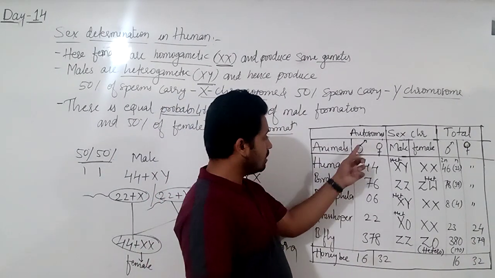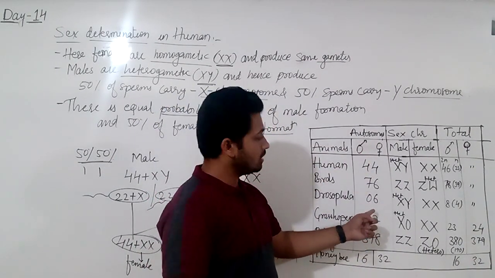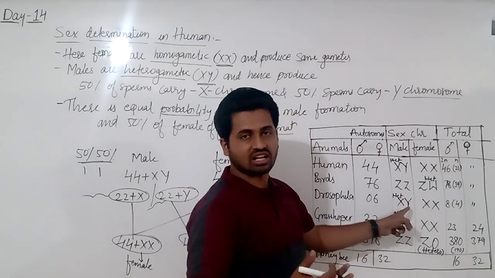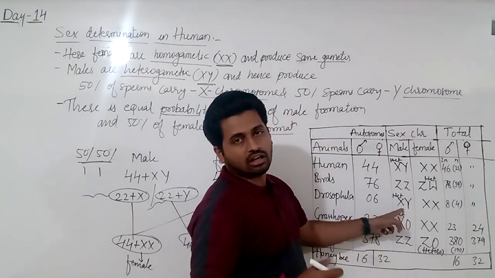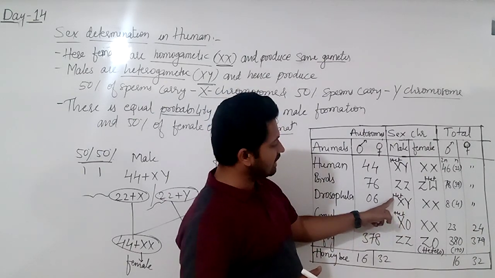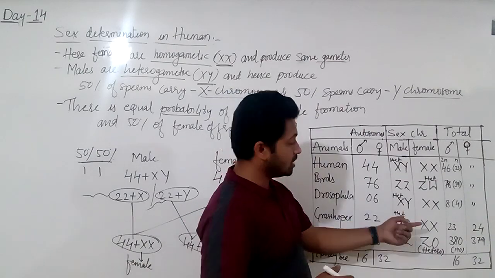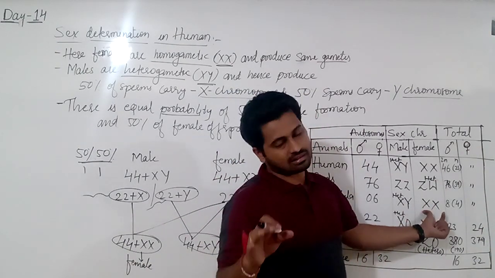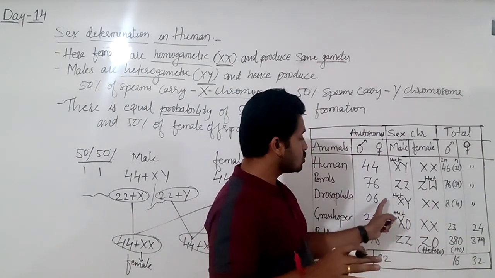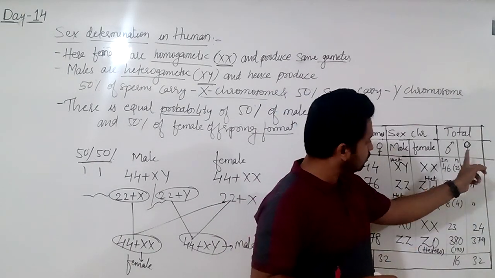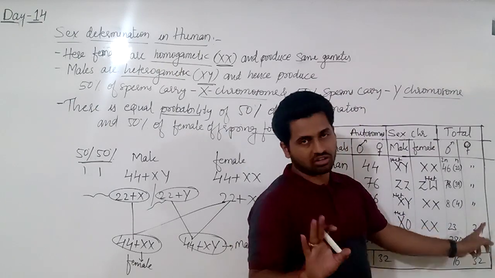Drosophila: number of autosomes 6 and sex chromosomes XY, same as humans. Who is heterogamety here? Male, I have written HET here. Total is 8, that is autosomes 6 plus 2. And female has XX, same as in humans. So total diploid chromosomes 8, haploid 4. Both male and female have the same number.